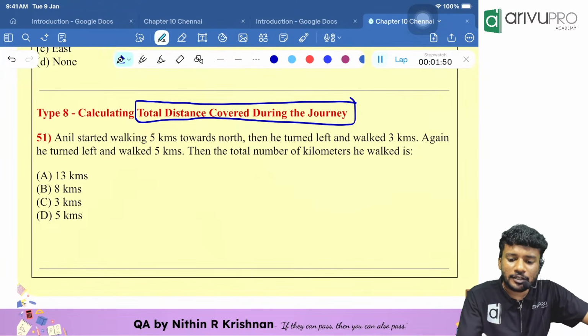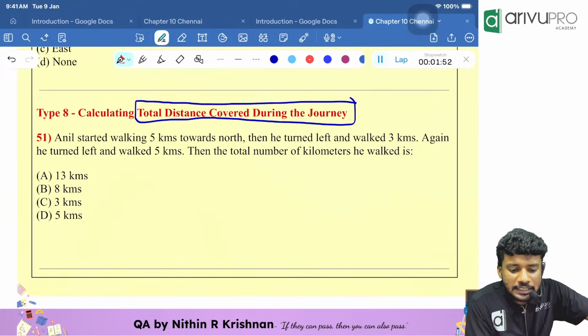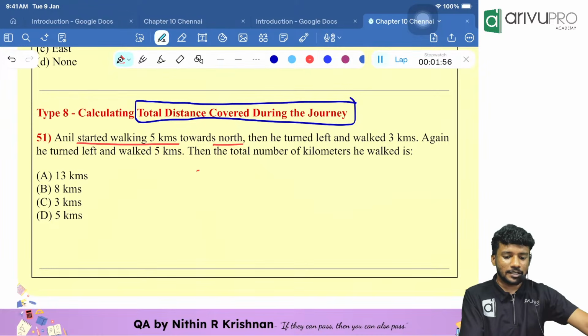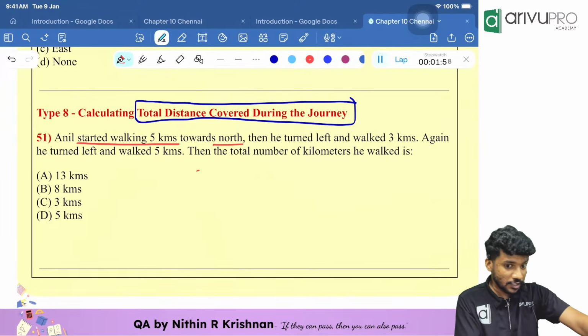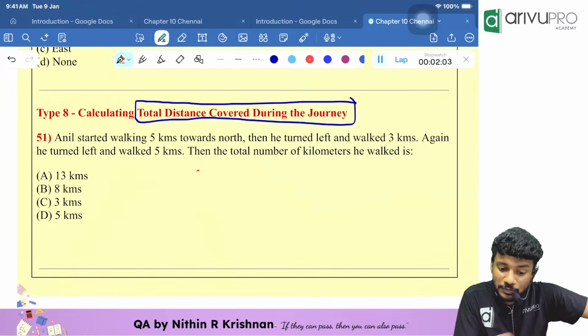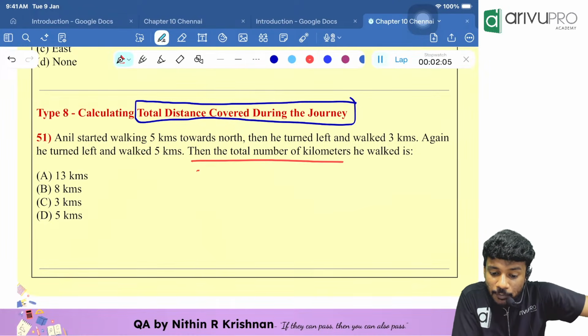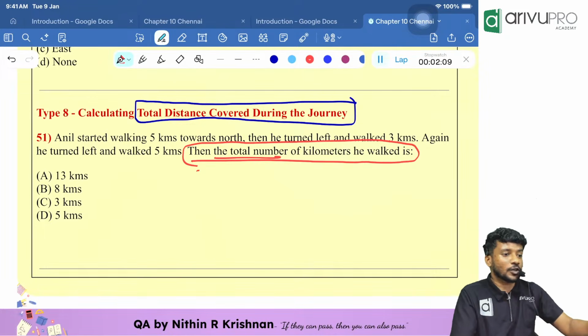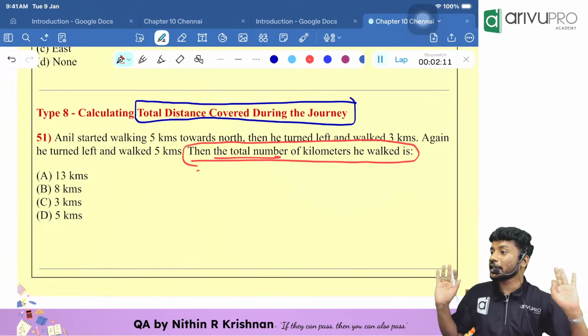In this particular question, people, Anil started walking 5 kilometers towards north. Okay, then will you read the first line or will you read the last line? Always read the last line, start from the last. Then total number of kilometers he walked is the question. Total number means total journey, how long he traveled.